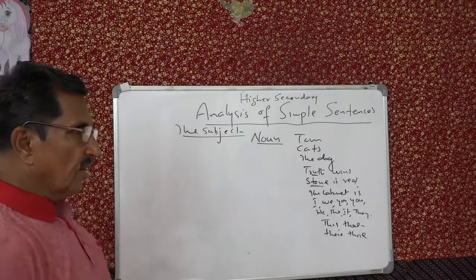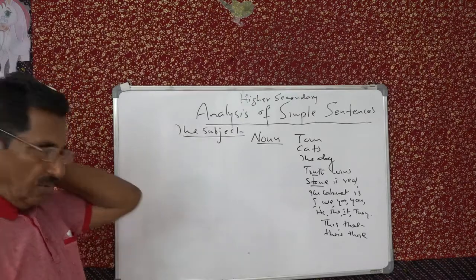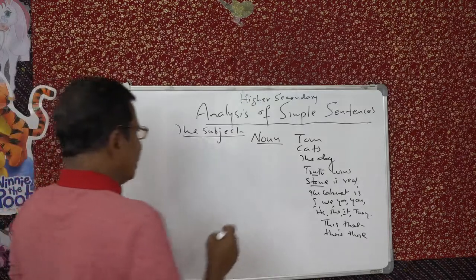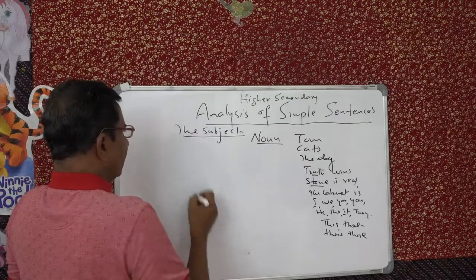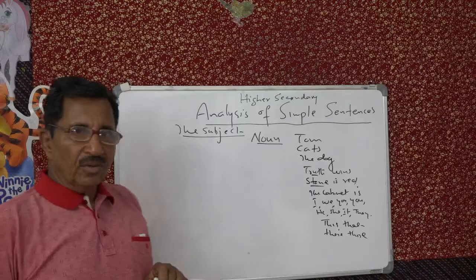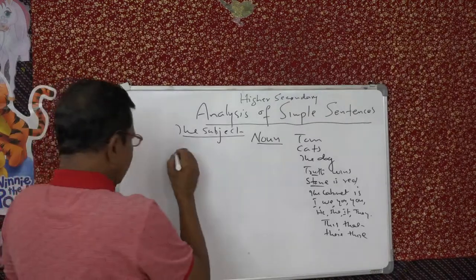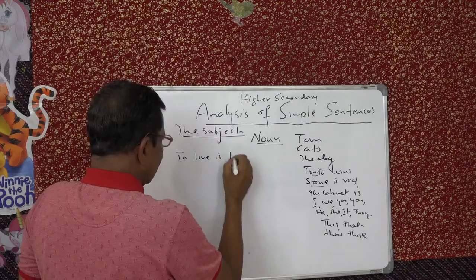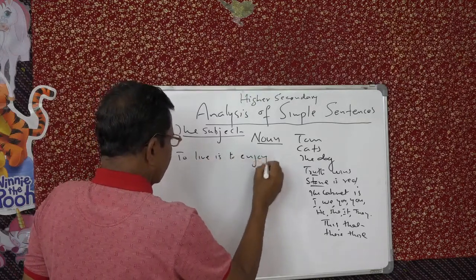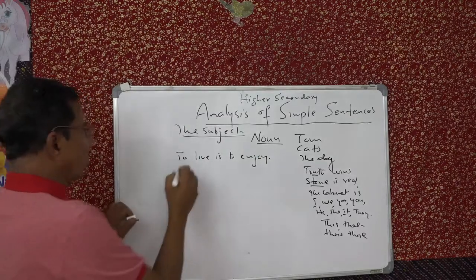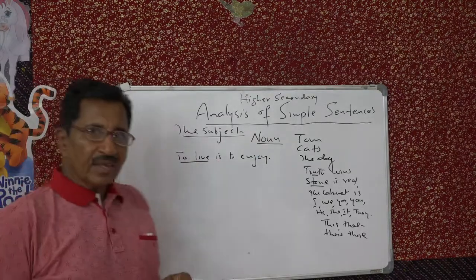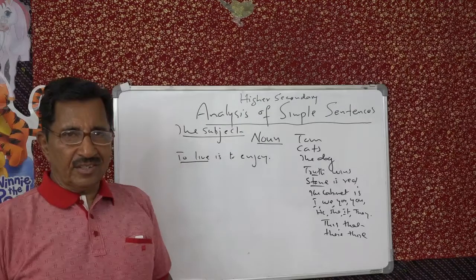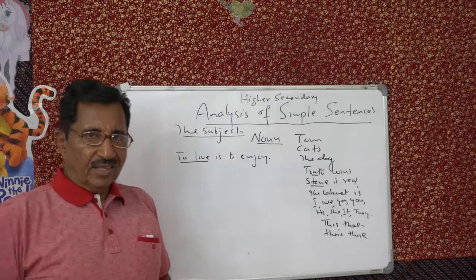You can have something like noun-like structures, for example, sometimes we say like this now, to live is to enjoy. See that? To live, see this, what is this? That is an infinitive, an infinitive phrase, you can say. So that is a noun.